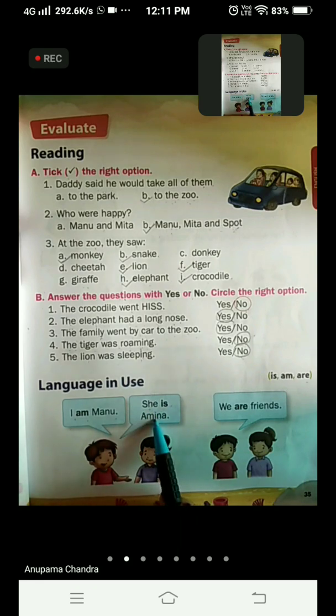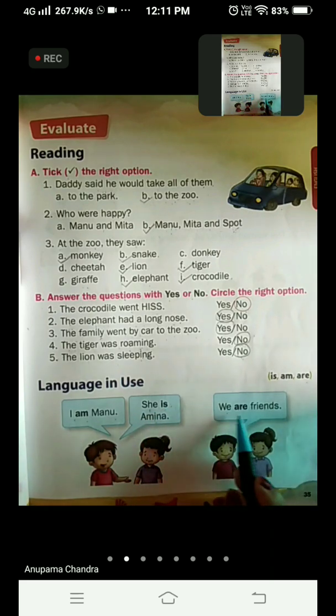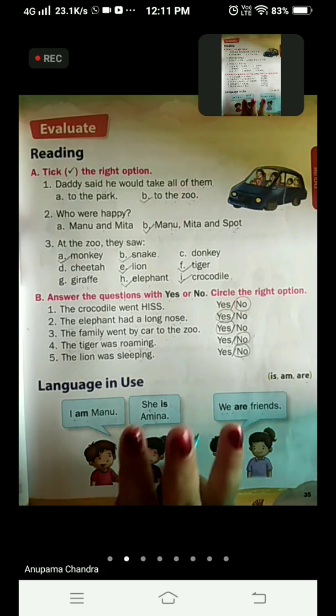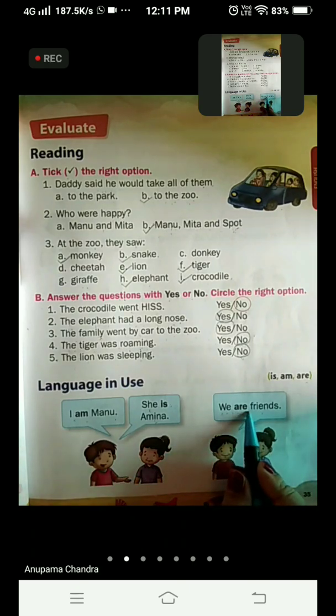Come to the next one. She is Amina. She means one girl. We are talking about a girl. So when we are talking about one person or thing, we use is. And come to the third one. We are friends. So are is used here with we. We means more than one person. When we are talking about more than one, it can be 2, 3, 4 or any number, then we use are.